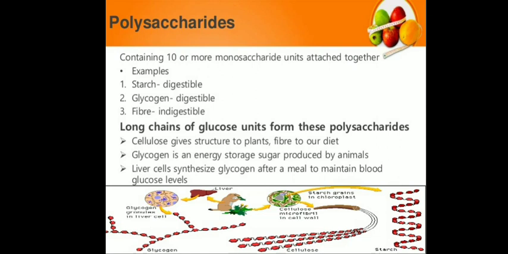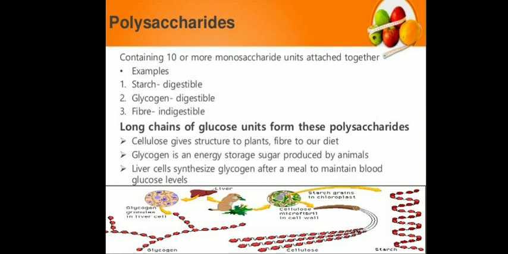A polysaccharide is also known as polycarbohydrate, and polysaccharides are the most abundant carbohydrates found in food. They are generally long chain polymeric carbohydrates which are composed of monosaccharides bound together with the help of glycosidic bond. Generally, a polysaccharide contains 10 or more monosaccharide units attached to each other.